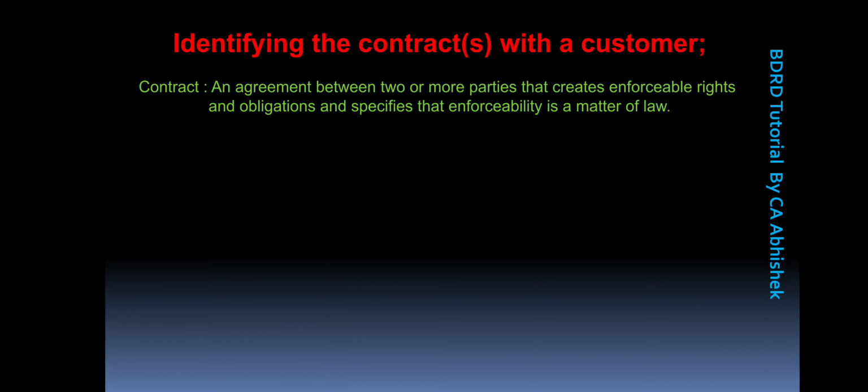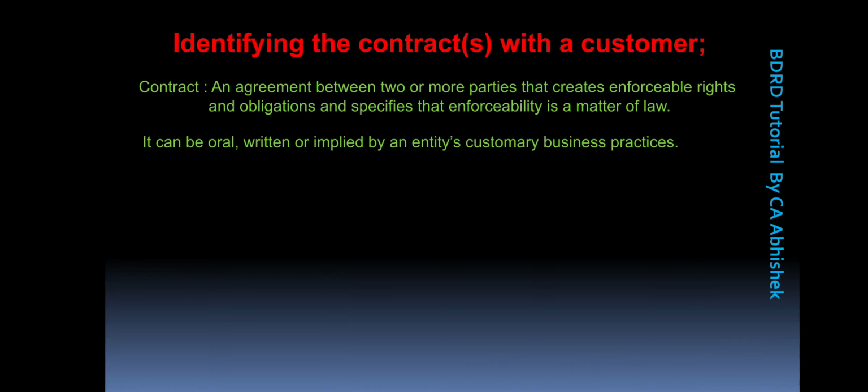Now moving on, we have certain criteria: the contract can be oral, it can be written, or it can be implied by an entity's customary business practices. A goods seller or service provider may have a good relationship with other clients, and so must have entered into existing agreements with them.